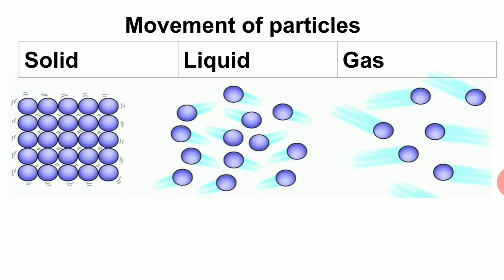In liquids, there is space and the particles are in continuous motion. In gases, there is more space, they are in random motion, moving fast here and there.